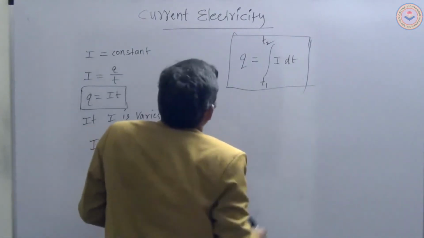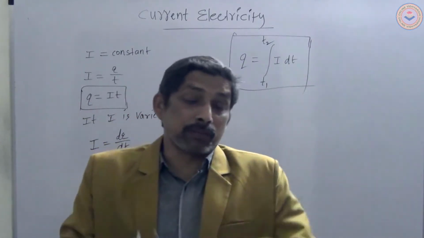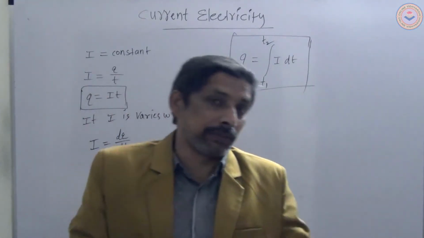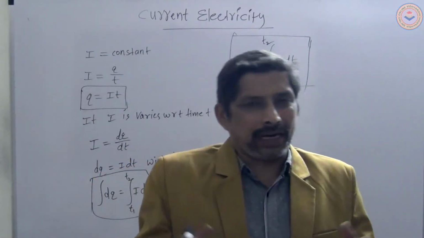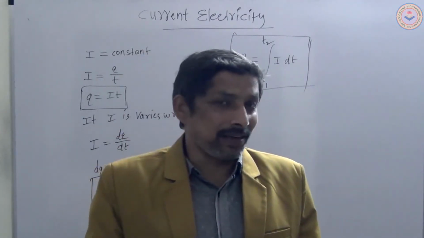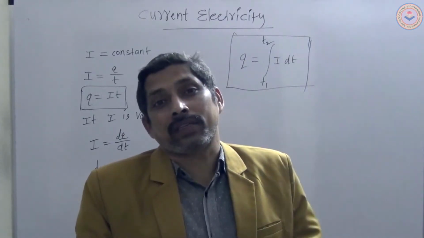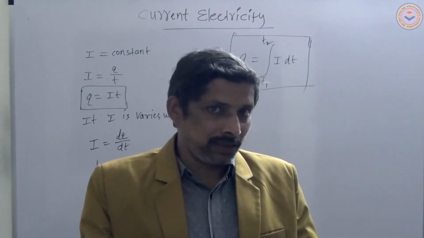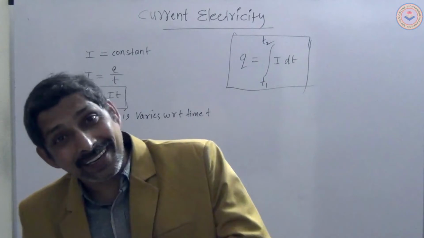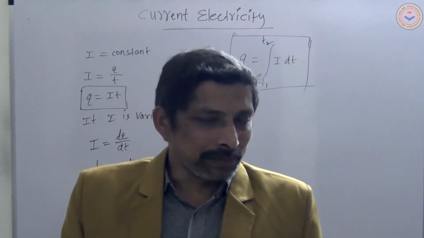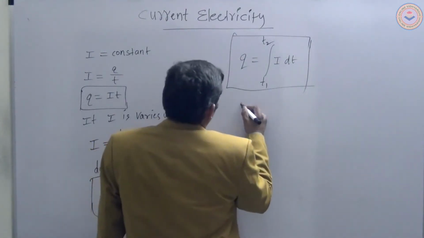Next, is current a scalar or a vector? That is one of the questions, my dear students, most important to ask as a conceptual bit in mains and NEET also. Electric current has direction and also magnitude. But is it scalar or vector? Electric current is scalar.